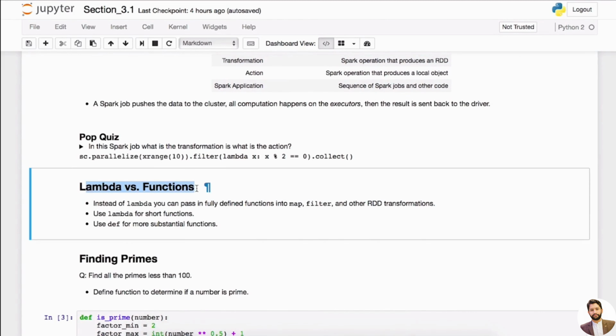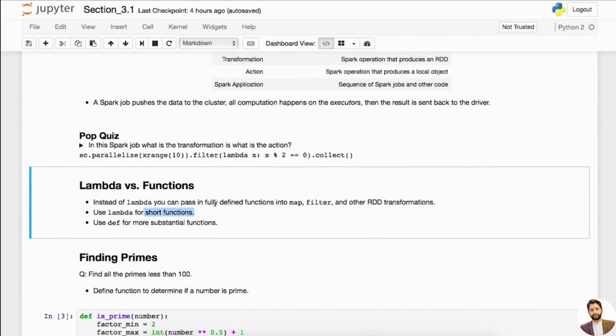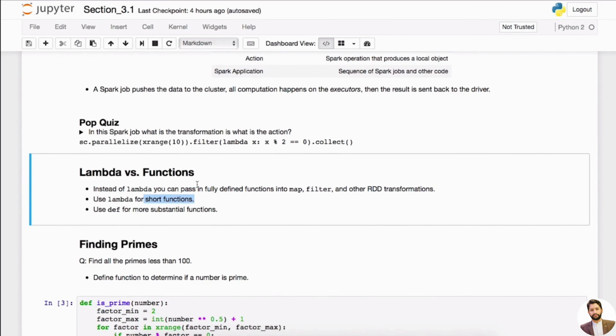And then Lambda versus function. This is exactly the same concept as the Lambda function we were talking about in our pandas data frame. So instead of Lambda, you can actually pass a fully defined function into map, all these things. But it's just a shorter version of functions, right?